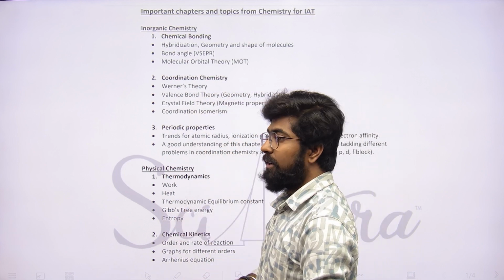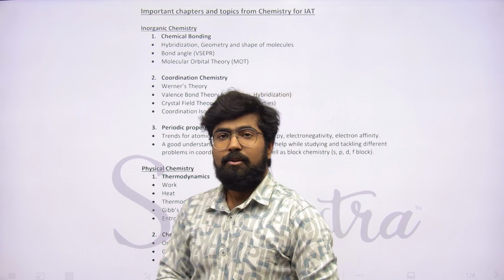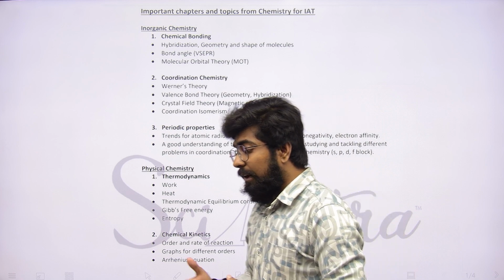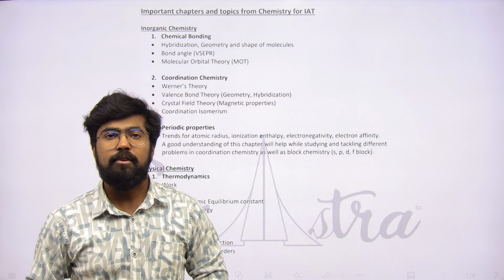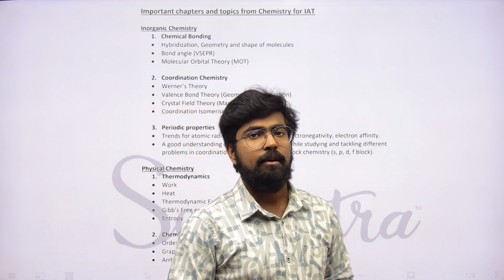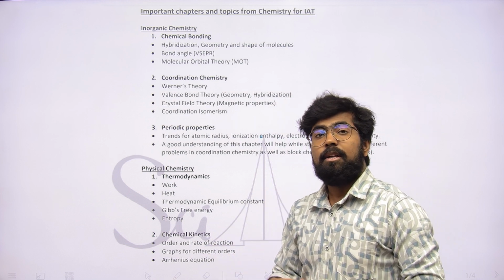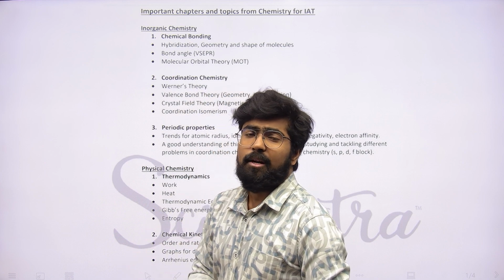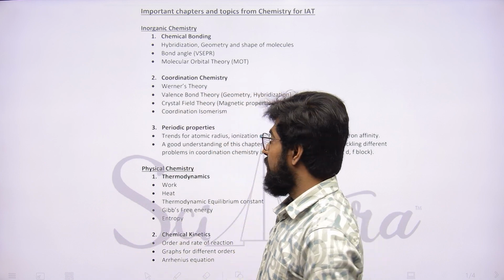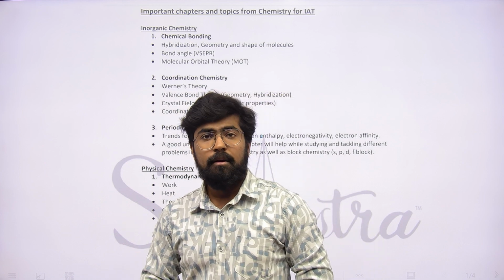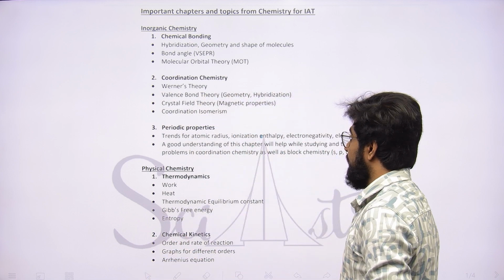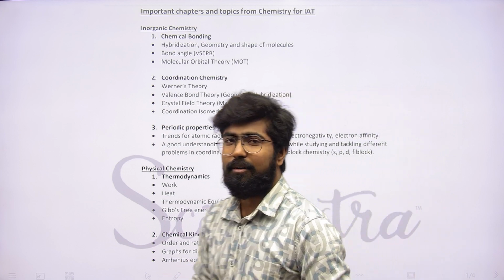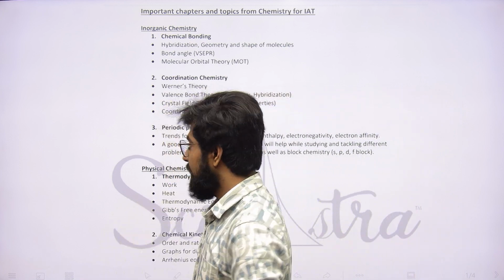Now the third one is periodic properties. In periodic properties, as I told you, these basic trends of atomic radius, ionization energies, electronegativities and electron gain enthalpies, the element with the highest electron gain enthalpy, right? All these basic fundamentals you should know very well if you want to succeed in this chapter and in IIT and NEST. A good understanding of this chapter will obviously help you understand the rest of chemistry better, right?